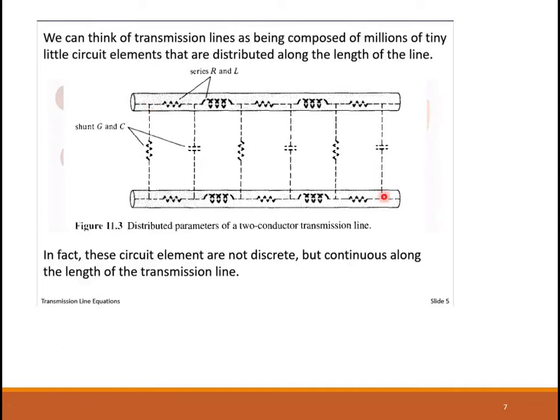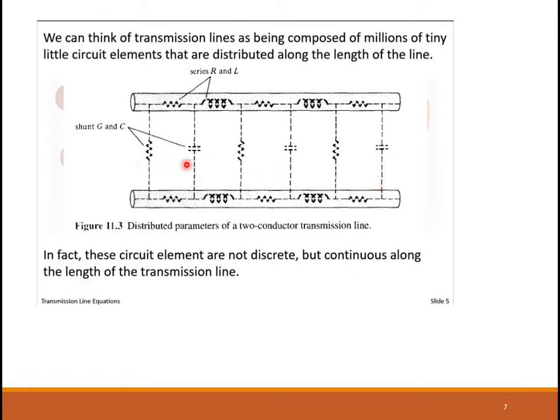So this is how you can visualize it. If you see the figure, these are the two conductors that we have. I can assume that the conducting wire has a resistance R and an inductance L. Now the portion in between is where we have the dielectric, so these are the shunt G. When a resistance is connected as a shunt, it can be represented as G, the conductance, along with the distributed capacitance C. So this is G and C, another G and C, and so on.